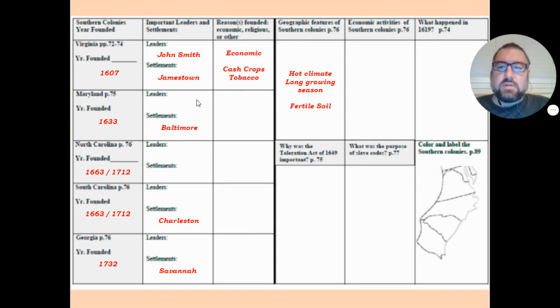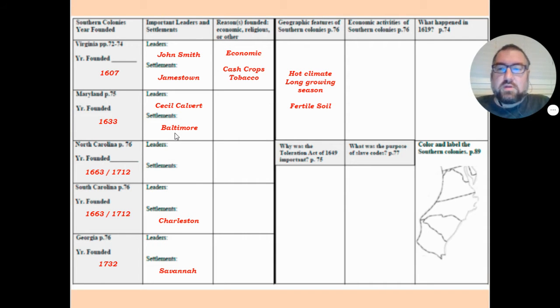And then we get to Maryland. Maryland is one of the rarest colonies that was started for a different reason. It was started by a guy named Cecil Calvert. That was his birth name, but he came from a very, very famous family. So he was known as Lord Baltimore. So Lord Baltimore means that he came from the famous Baltimore family. Back then, who your family was a very, very big deal.